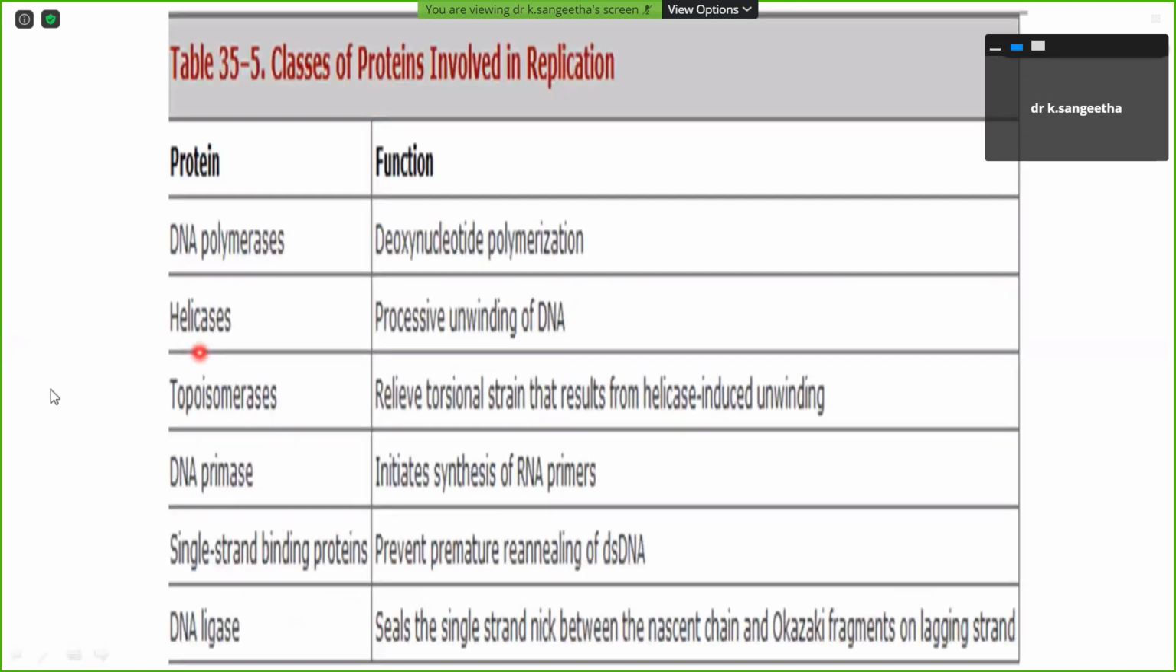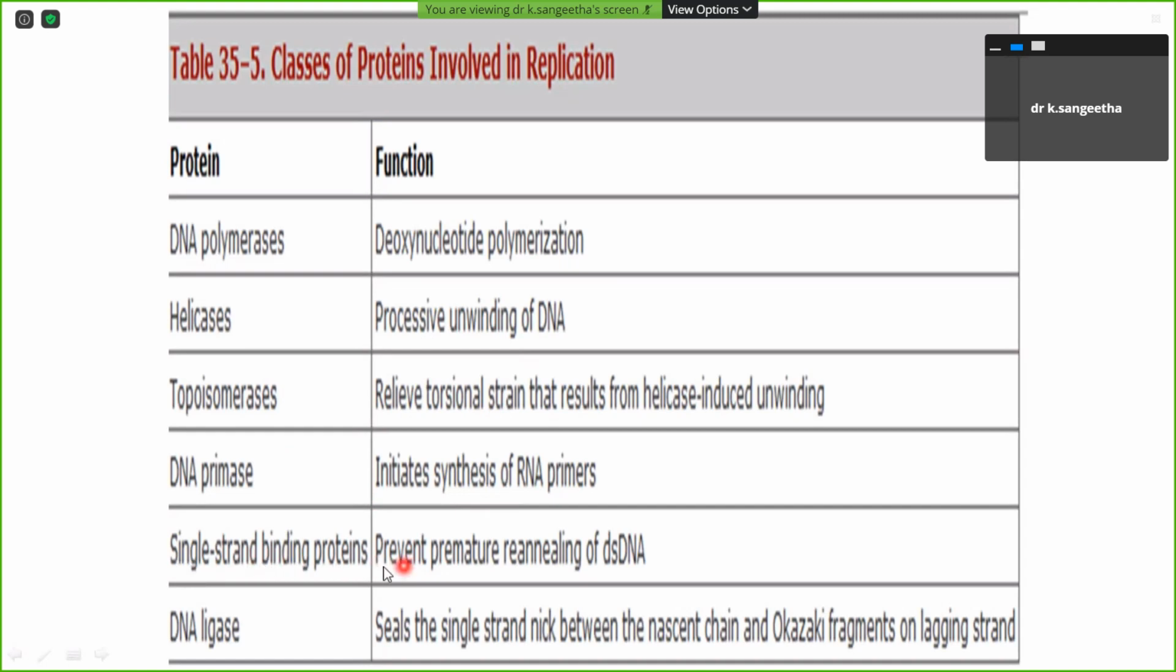Next, we will move on to the enzymes. DNA polymerase enzyme helps in deoxynucleotide polymerization. Helicase helps to unwind the DNA. Topoisomerase will relieve the torsion. Primase will initiate the synthesis of the RNA primer.